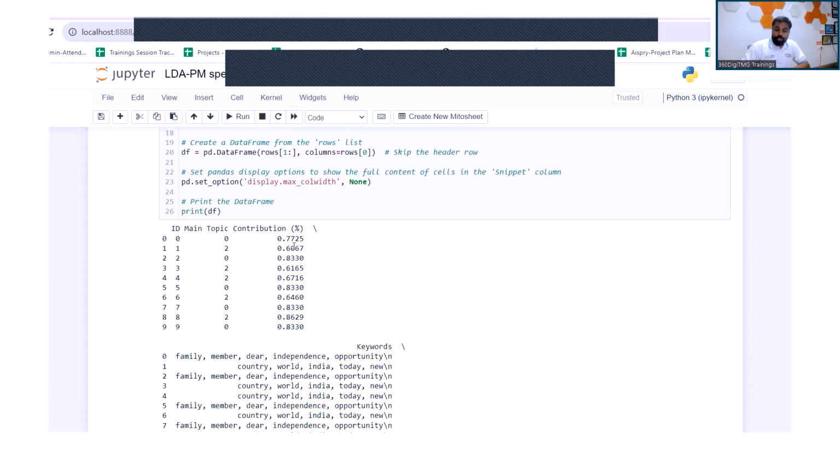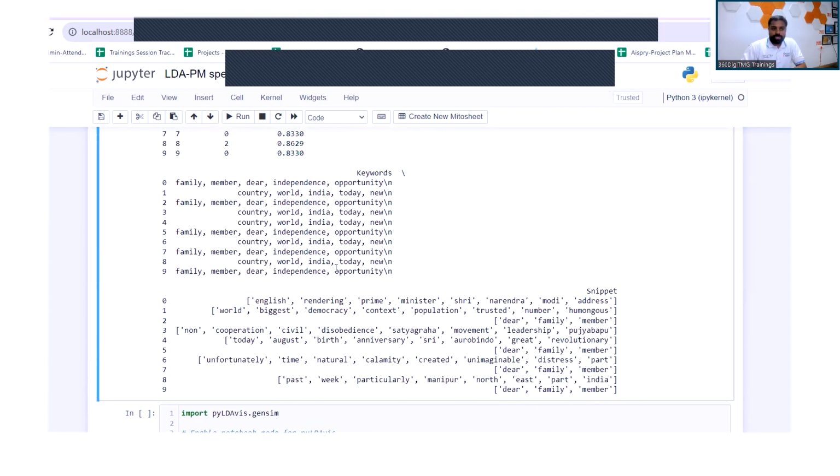So the ID, main topic, we have selected 3 topics: topic 0, topic 1, topic 2. ID basically talks about your token ID. And then what is the contribution of that frequency? So this is basically the information that we are capturing.